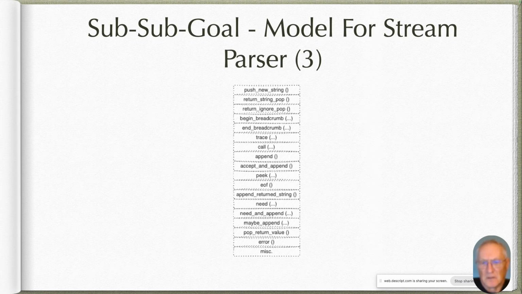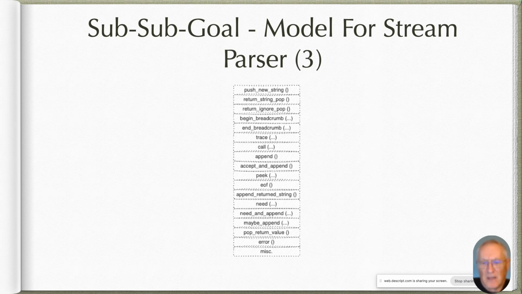In the rule, tracing, calling, appending things to the cache, accepting things that are in the cache, peeking, looking ahead to see if all the characters I want are lined up in the cache already or are next in the input stream. Have we reached the end of file?